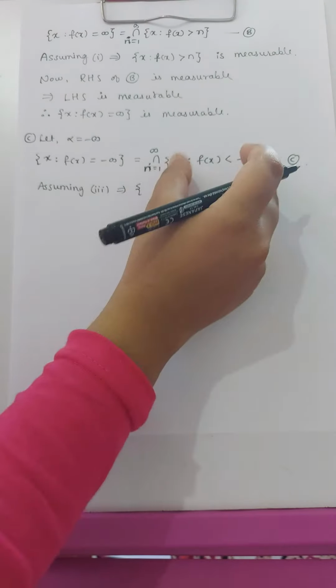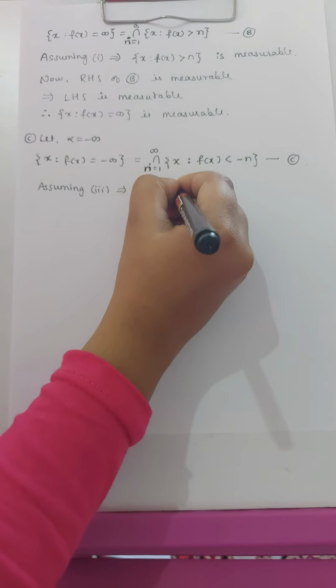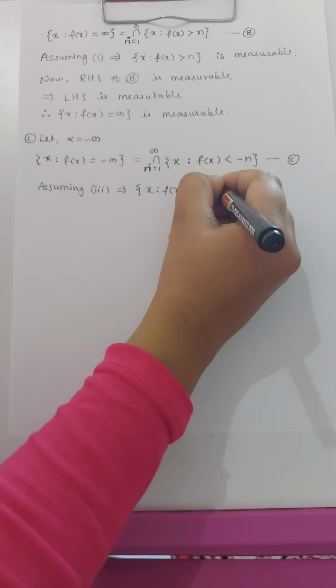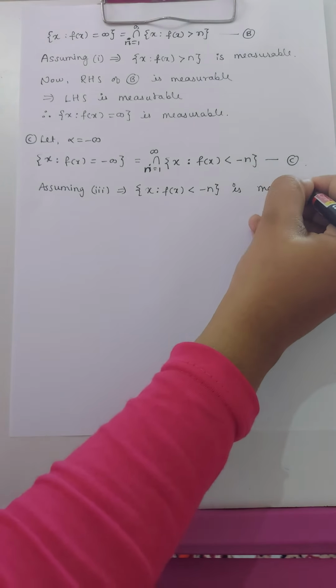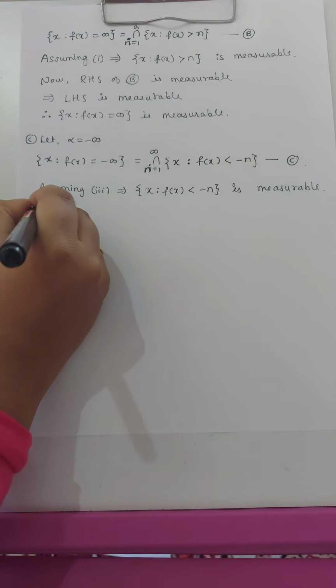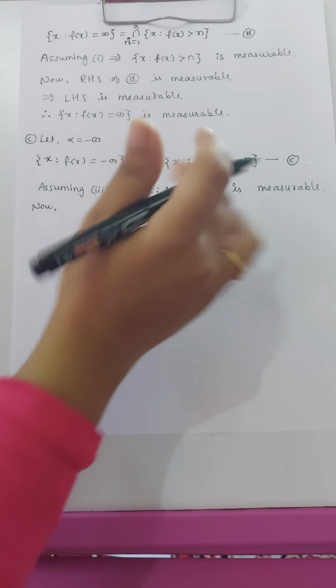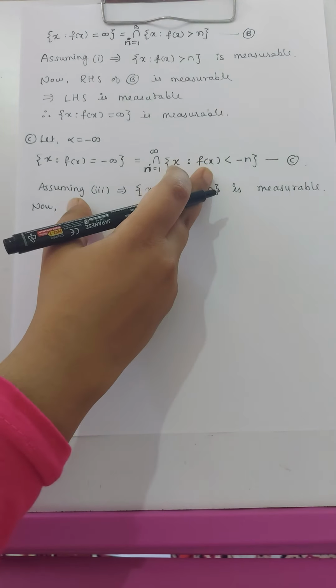this implies that each set of x such that f of x is strictly less than minus n is measurable. So this implies that the RHS of C, which is a countable intersection of measurable sets, is measurable.